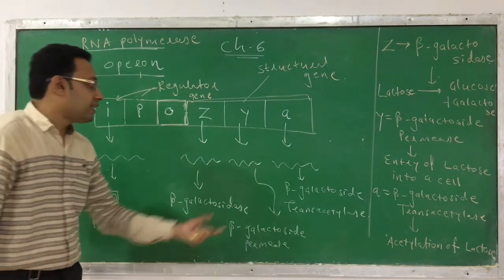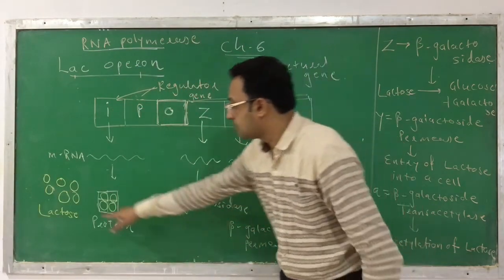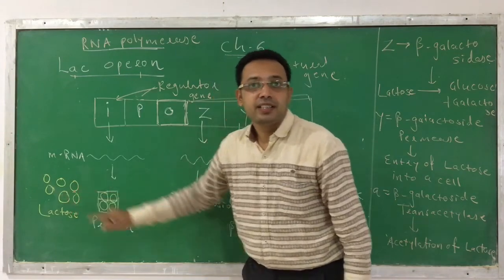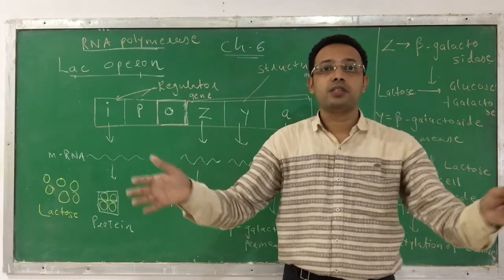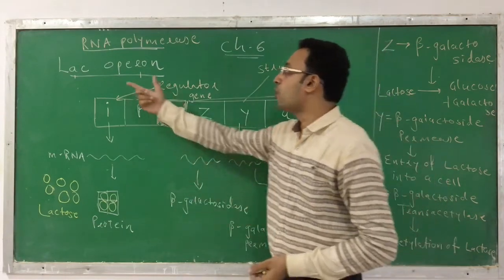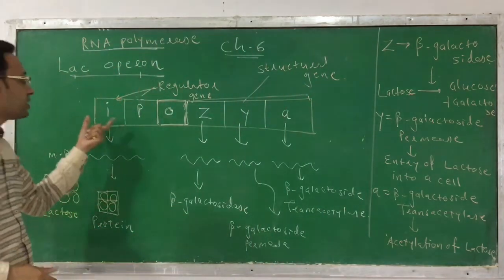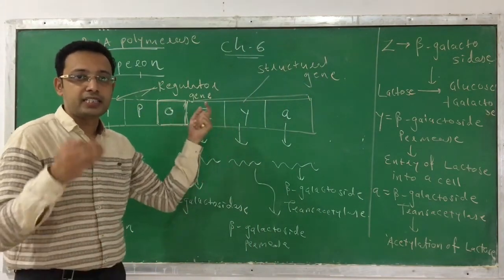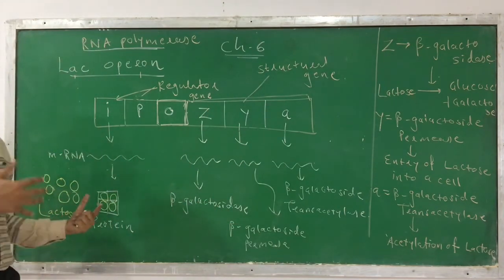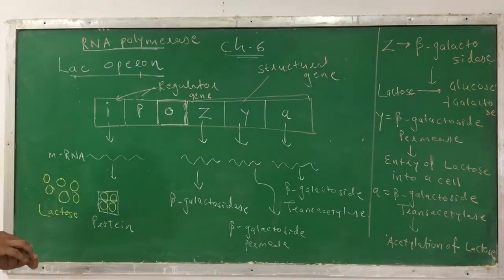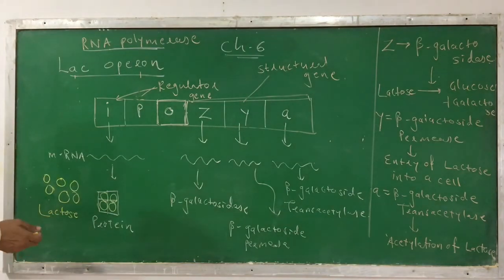So these enzymes are only produced when the lactose is present. If it was absent, then enzymes are not produced, and thus the regulation of gene expression takes place. And this model is called the lac operon. Why are we calling it a lac operon? You know the meaning of operon? This is the structure of operon. It consists of regulator genes, structural genes, and the lac here, because it is involved in the metabolism of lactose.